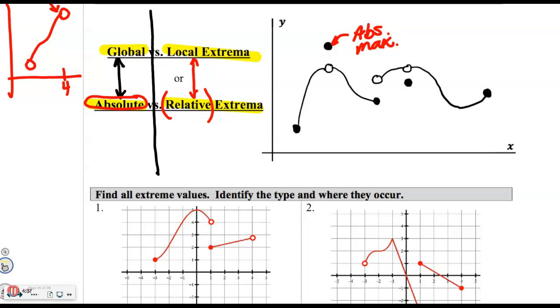Right here, this closed point is the lowest point on this open interval. So that is technically, by definition, a relative min. Relative to the defined points next to it, it is the lowest. Right here, this is a relative min because in relation to the points to the left and directly to the right, it is the lowest. So just kind of be careful about that.